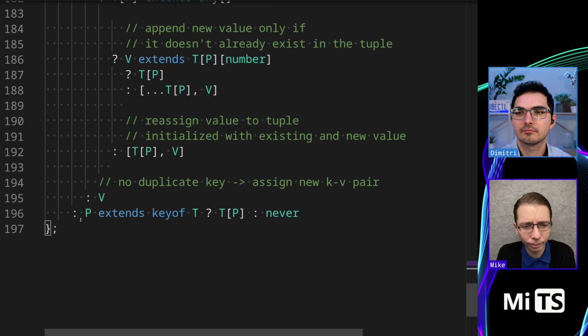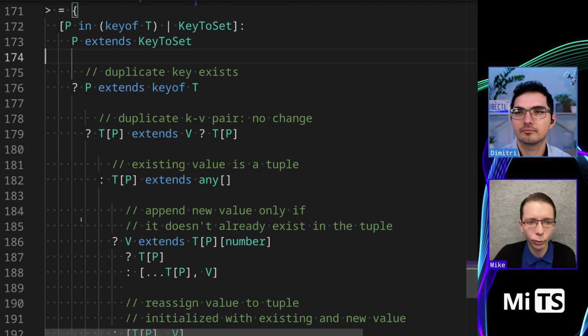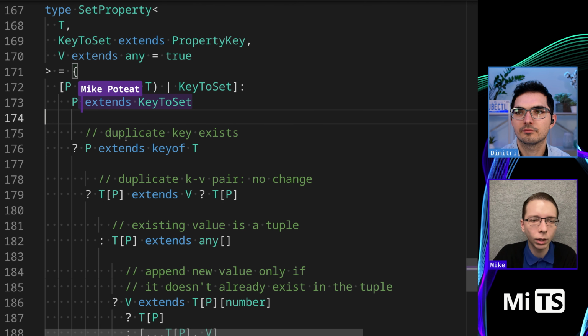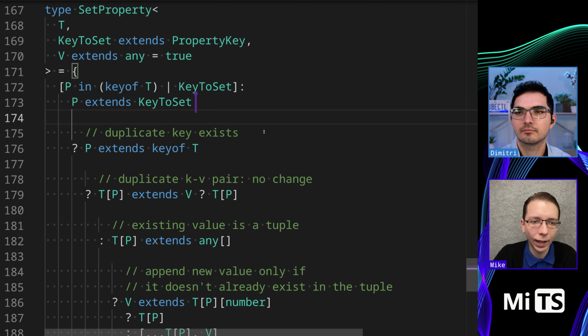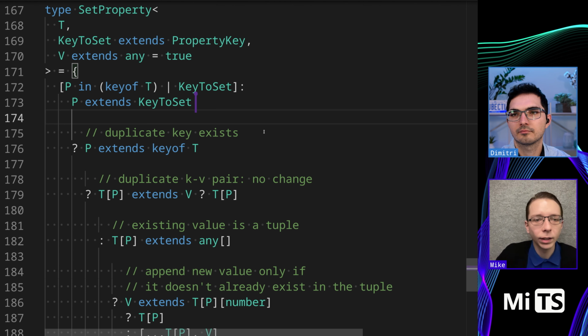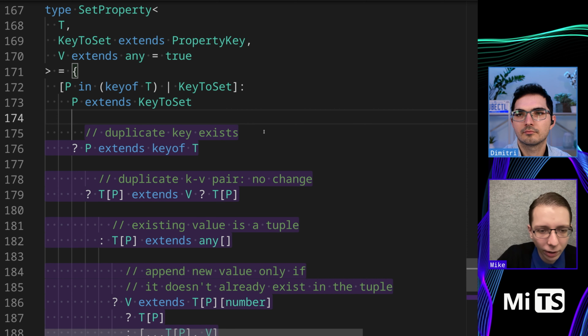And then the decision tree logic, we can go into it. We are sort of asking, is P the element that we're trying to set? If so, we have a bunch of this logic.